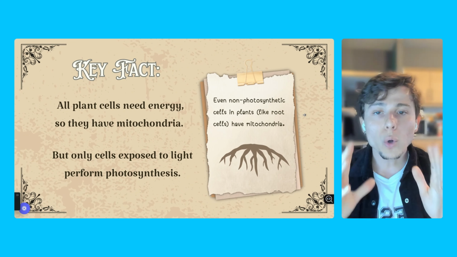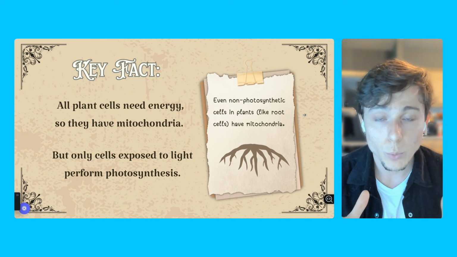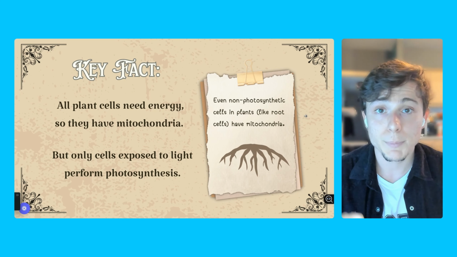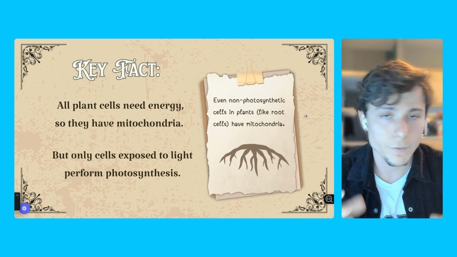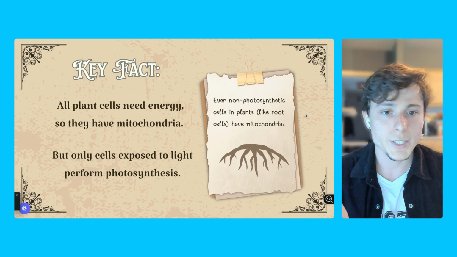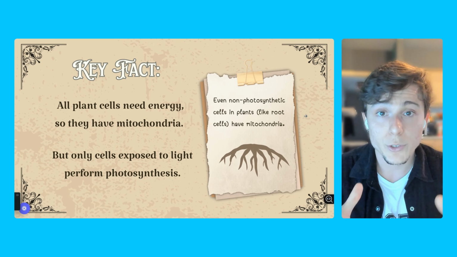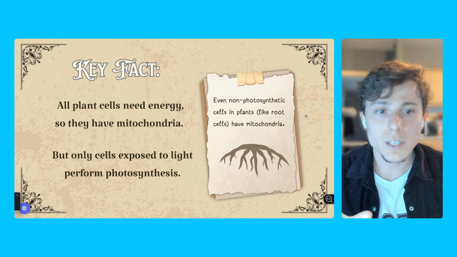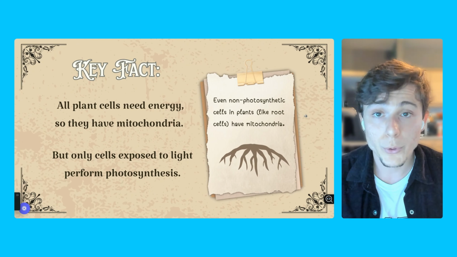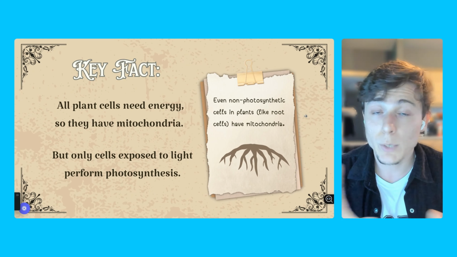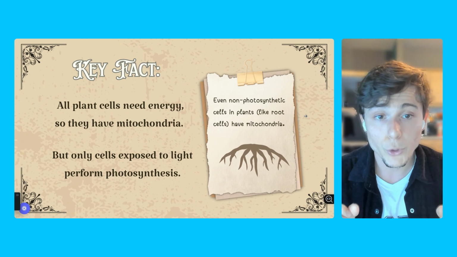Now, only cells exposed to light will perform photosynthesis. And that makes sense because the light is a very important ingredient for the photosynthesis. And if you think about the roots, for example, they are underground. There's no light there. So usually some cells of the roots don't have chloroplasts. Or if they do have chloroplasts, they will not perform photosynthesis. It's important to keep this in mind.